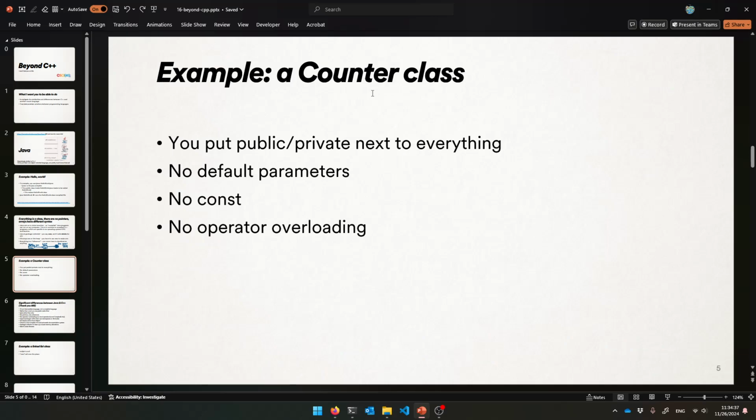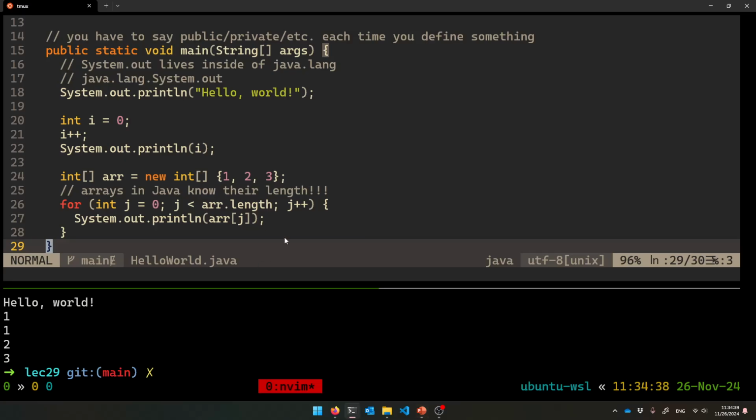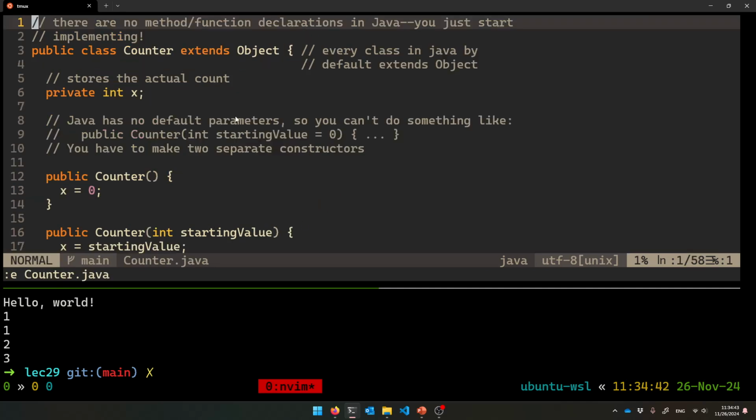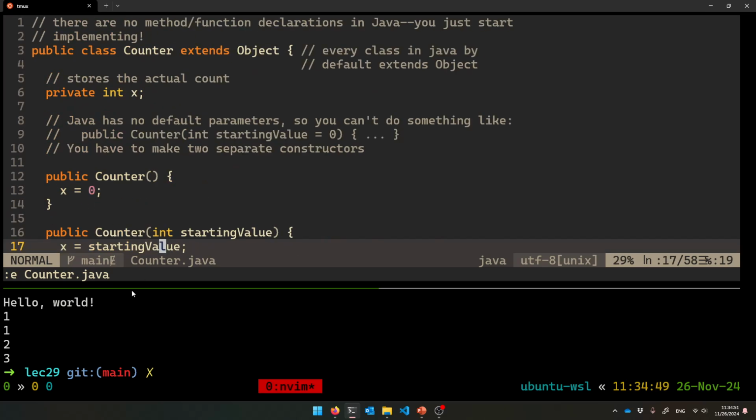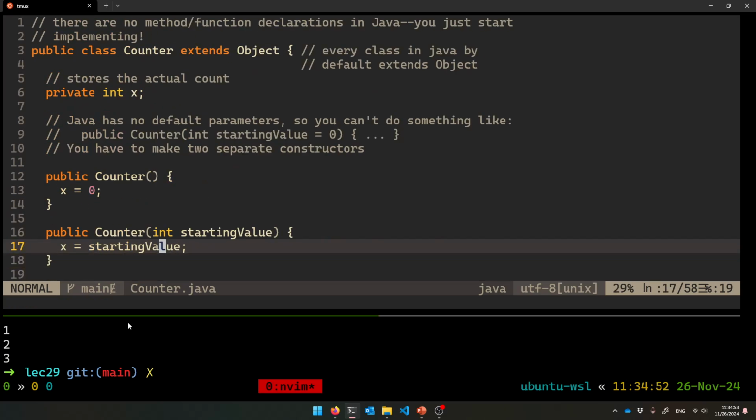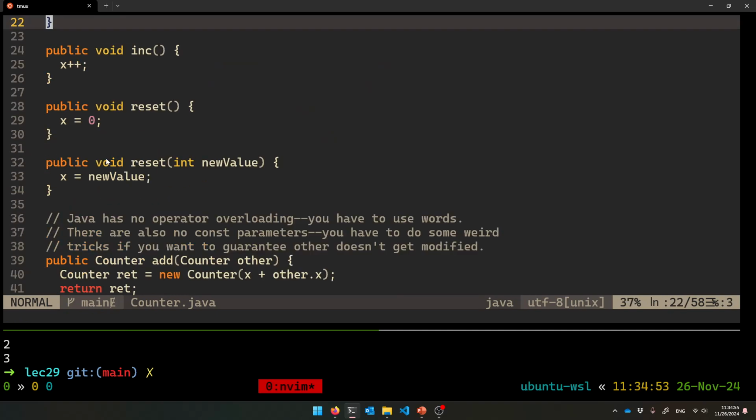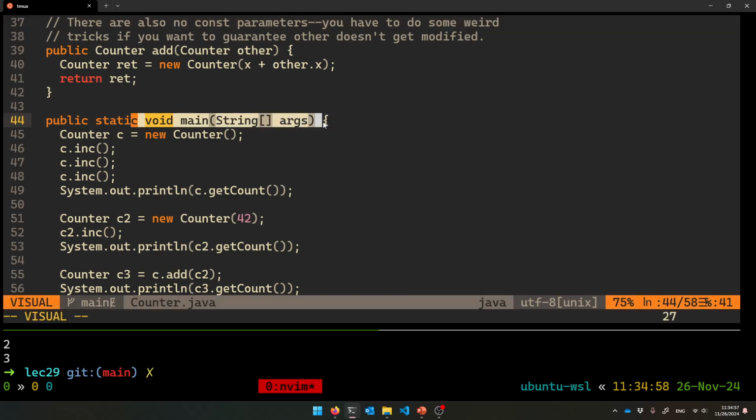So let's go to that file, Counter.java. So here it is. There's a lot going on here that I want to talk about. All right, so here's a counter class, and I'll try to explain what I'm doing here. Here's the main function. Here I am using counters.